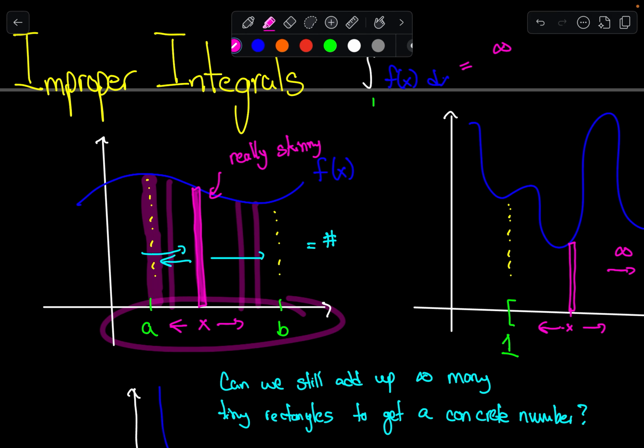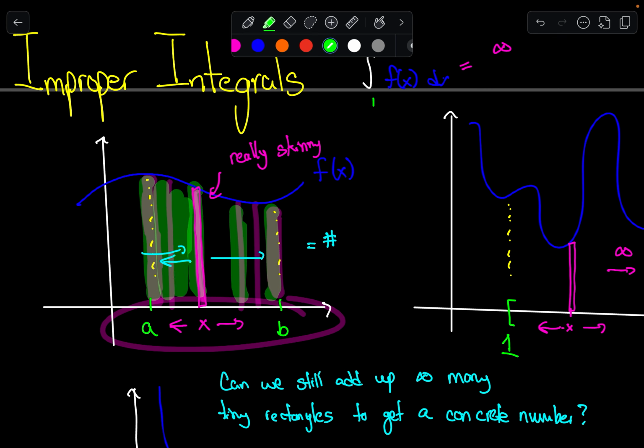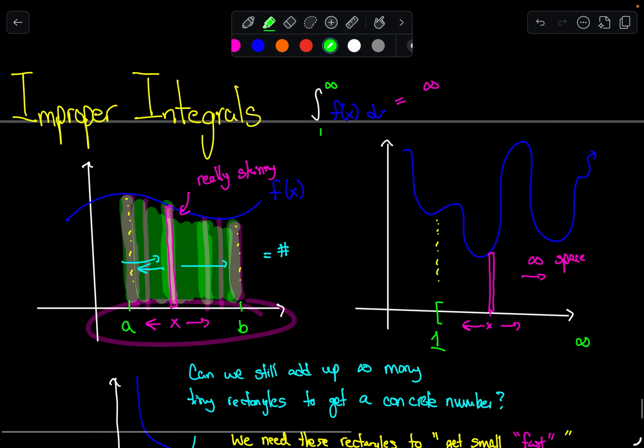When we were integrating on a fixed set of bounds from A to B, we were never worried about the height of these rectangles, because there was some theory, the fundamental theorem of calculus, that said, look, I can calculate the area here, no problem. You just do the antiderivative, plug in the bounds, life is good. And we are doing something similar in terms of the algebra to get our answers for convergent and divergent. We just have a little bit more that we have to consider.